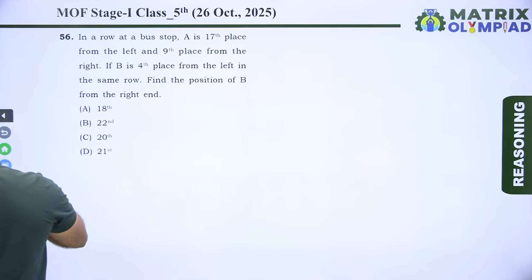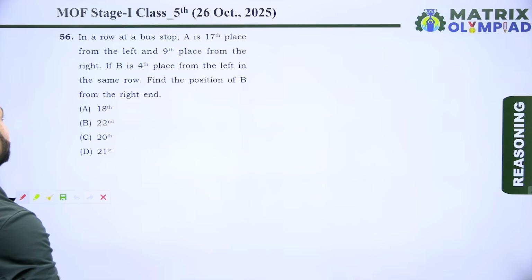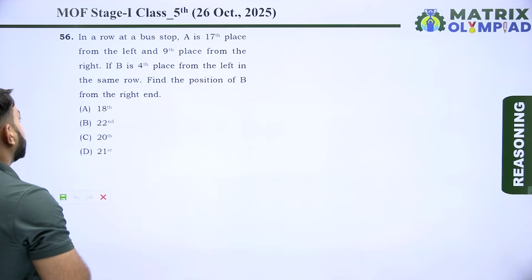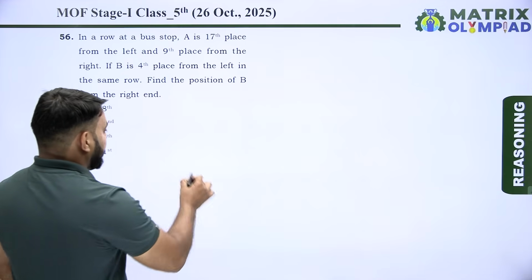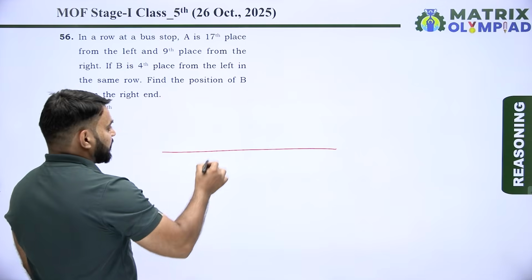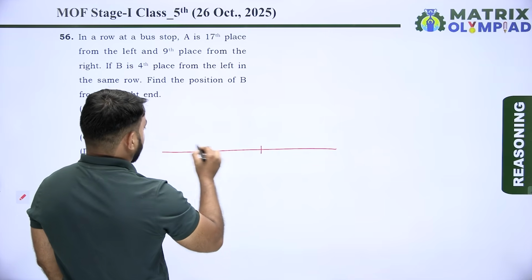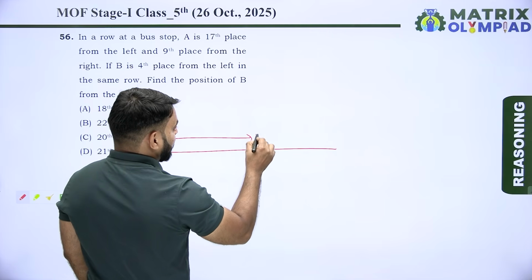So now next question is question number 56. In a row at a bus stop, A is 17th place from the left and 9th place from the right. If B is 4th place from the left in the same row, find the position of B from the right end. In a row, position of A is 17th from the left.